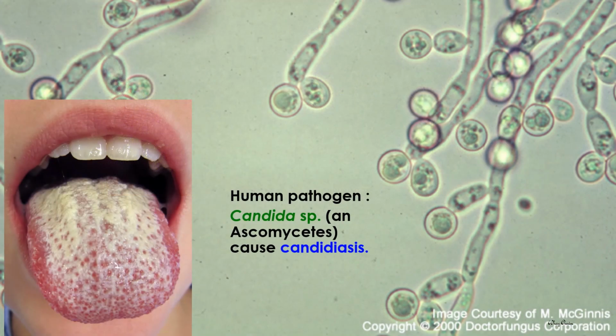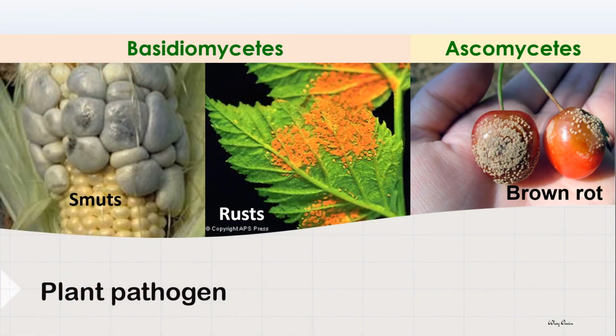But some organisms of kingdom fungi are pathogenic, such as Candida species, which is actually from the Ascomycota. They are human pathogens because they can cause candidiasis in humans. Some fungi are also pathogens to plants, such as species from the phylum Basidiomycota or the Ascomycota. They can cause different diseases in plants, either at their fruit, leaf, or other parts of the plant.